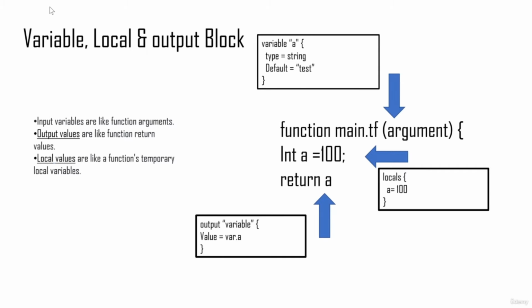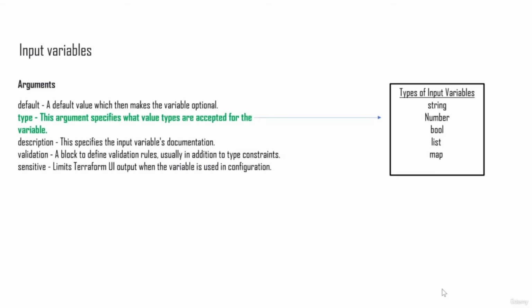Now let's assume that you want to return your function to another module, for example. Then you can use an output block. So for example, here I've created an output variable, and this particular variable I have defined as var.a. That basically means that it will take in the value of 100 that I have defined in my local. So based on this, you could consider the input variables to be like the function arguments. The output values are basically the function return values, and the local values are basically the function's temporary local variables whose scope is just defined within that particular function.